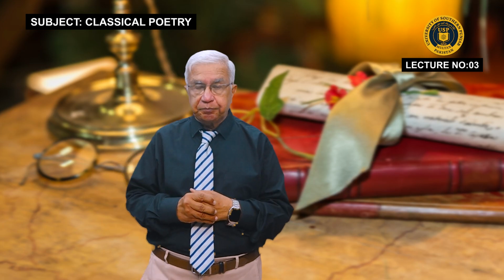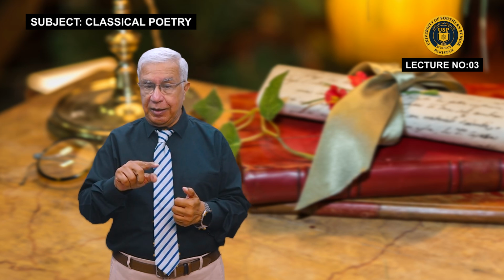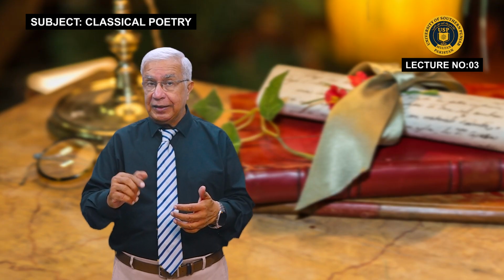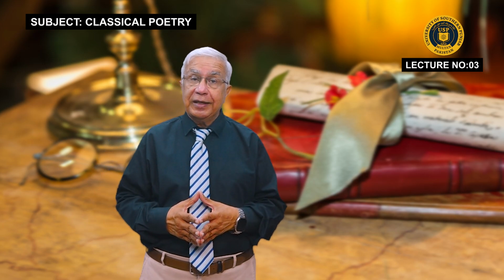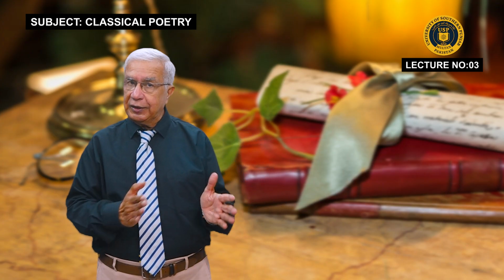For example, you might have noticed one word on the very first page of Paradise Lost, that was invoking the muse, M-U-S-E, muse. That was done by Homer, that was done by Virgil. Both of these poets, who were epic poetry writers, introduced this kind of thing in their poetry, that is inviting the muse to help. Milton also, in his poetry, introduces the same muse. It means that partially Milton is still following the Greek people or the classical poetry people. That is why we call his poetry classical.